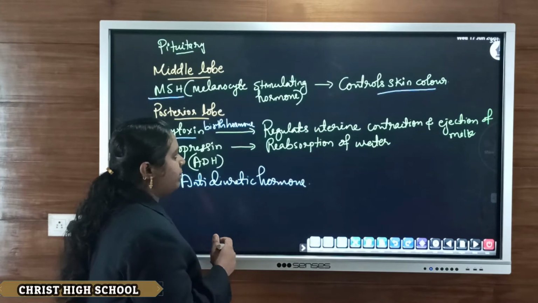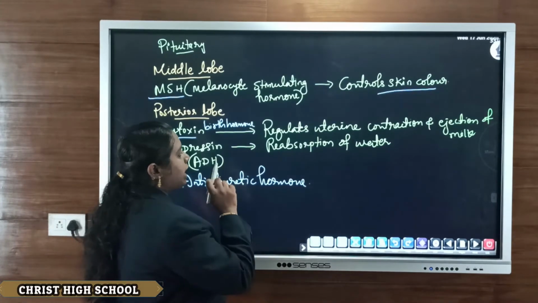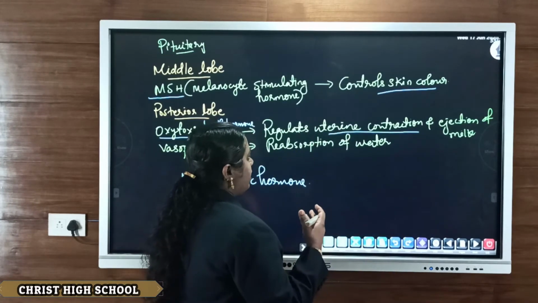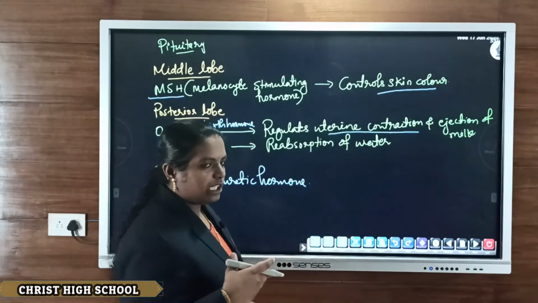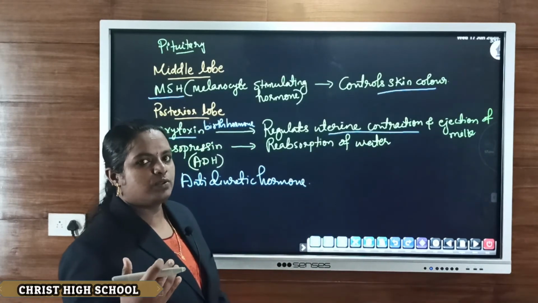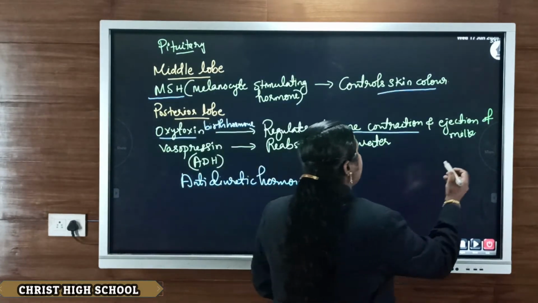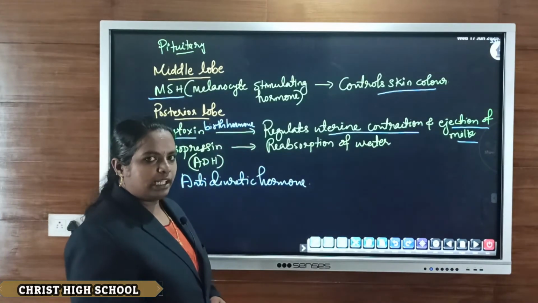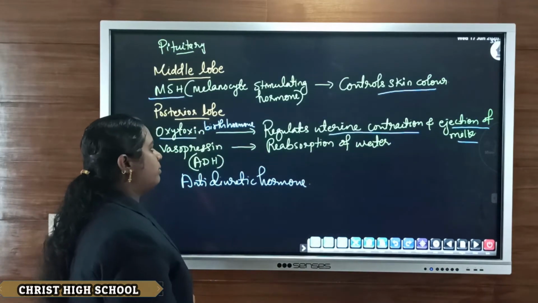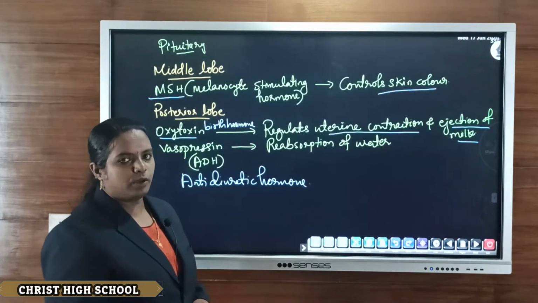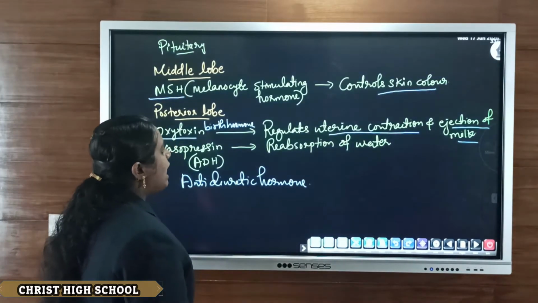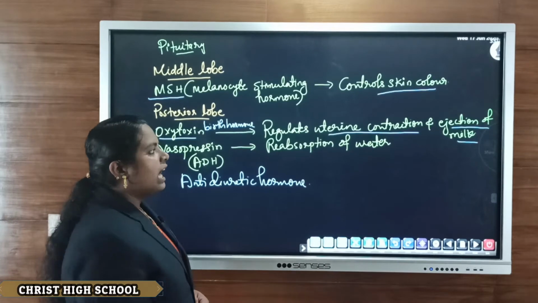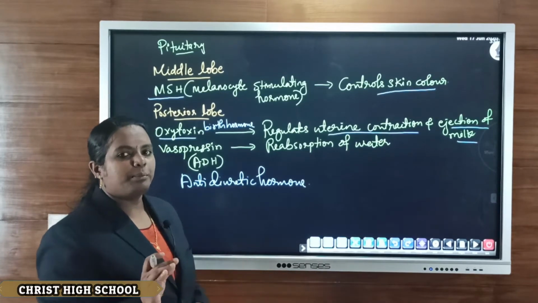The main function of oxytocin, the birth hormone, is that it is mainly secreted at the time of delivery or childbirth, and it regulates the contraction of the uterus, the walls of the uterus, as well as controlling the ejection of milk from the mammary glands. So oxytocin regulates the process of contraction of the uterus at the time of childbirth, as well as helps in the ejection of milk from the mammary glands.